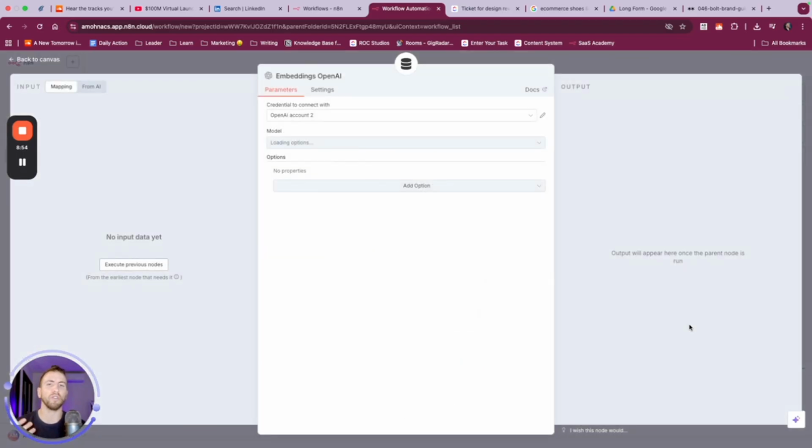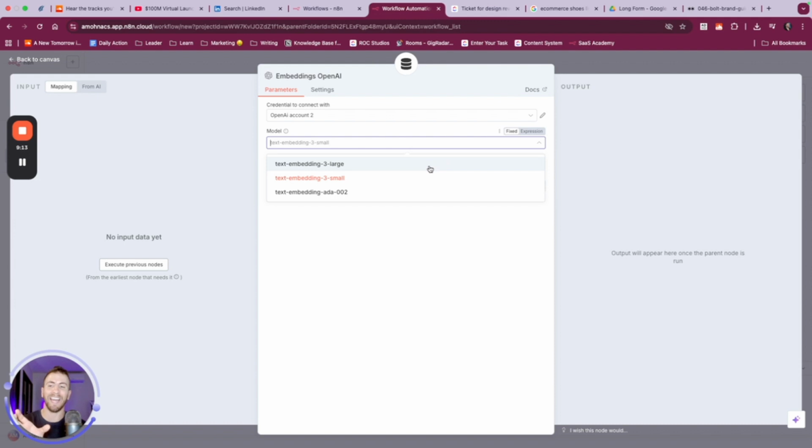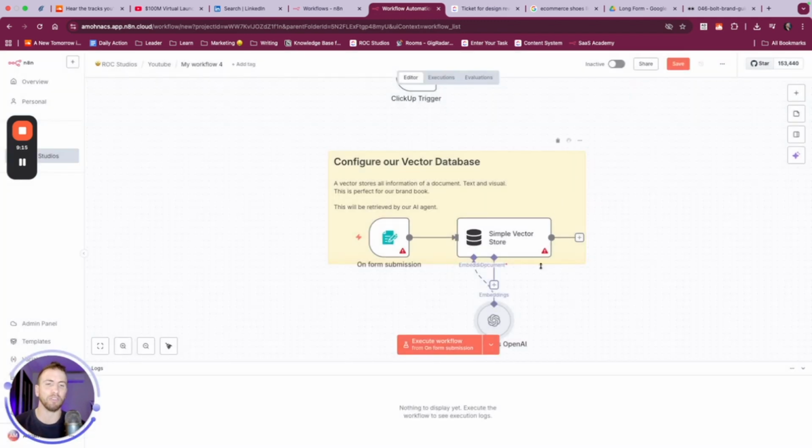We need to choose our embeddings. Embeddings are just saying how big of a chunk do we want to pull from the document? Do we want a bunch of really itty-bitty tiny chunks, which is better for finding relevancy and extracting insight intelligently? Or do we want larger chunks, which is basically used for pulling the exact information and limits creativity?